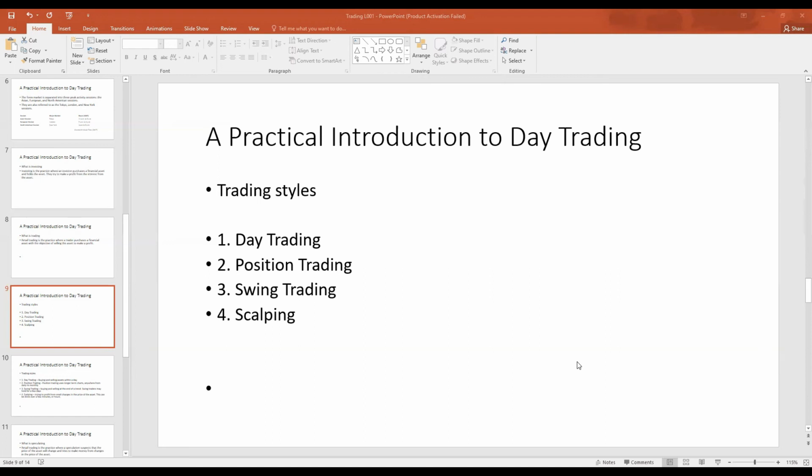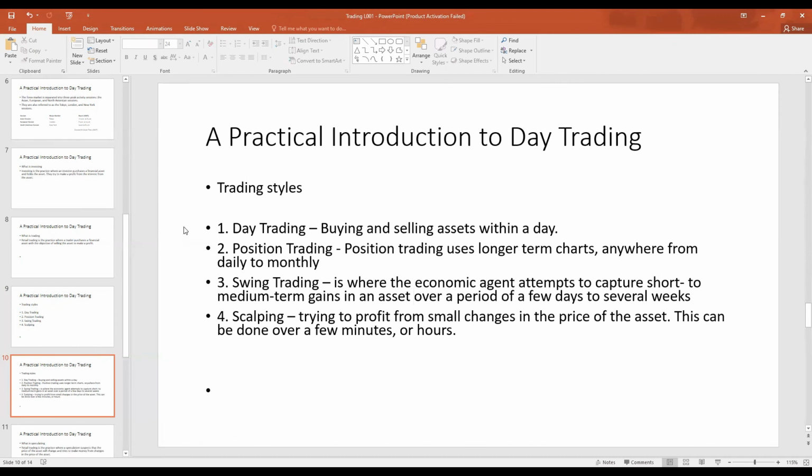Scalping is where the trader tries to profit from small changes in the price of the asset, and the trader holds for a very short period of time. They may hold for a few minutes to a few hours. So a trader that engages in scalping also engages in day trading. However, they may not hold for a whole day. They may hold for a few minutes. They may hold a trade for maybe 5 minutes, 10 minutes, 20 minutes. They try to profit off small changes in the price of the asset. So I have here the different trading styles. We have day trading, we have position trading, we have swing trading, and we have scalping.